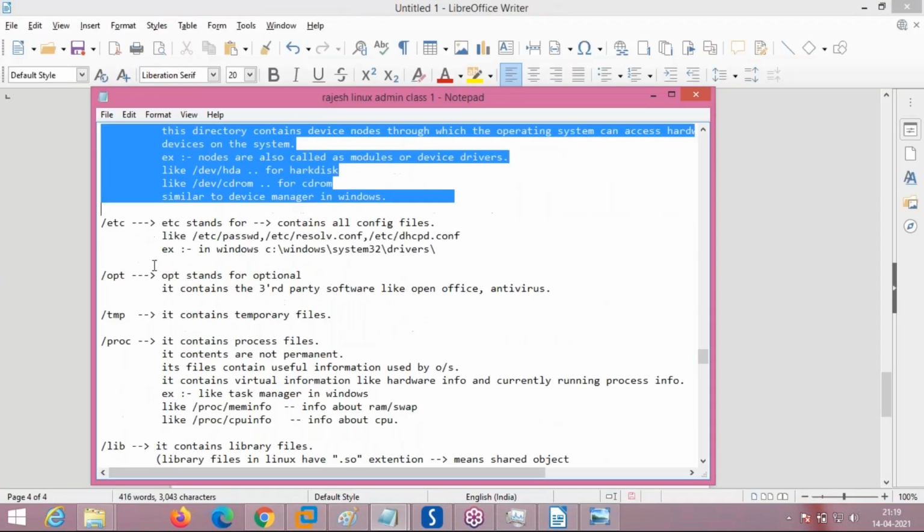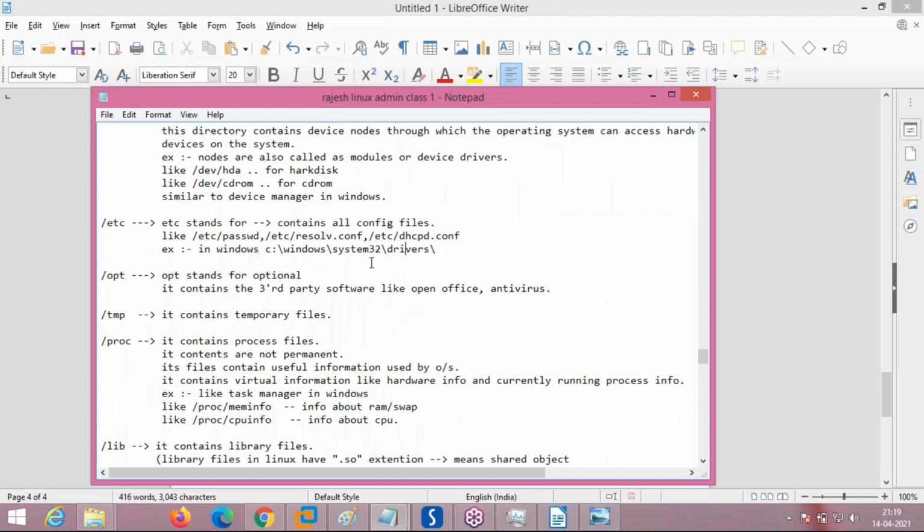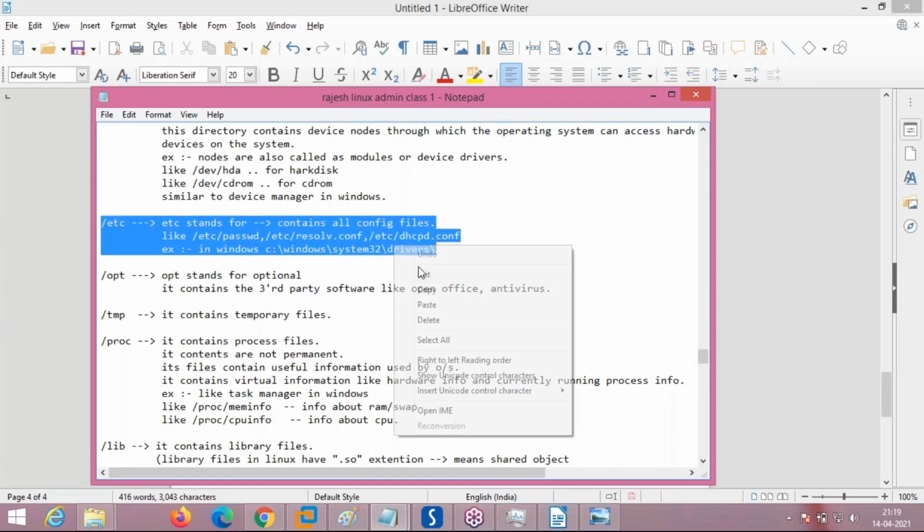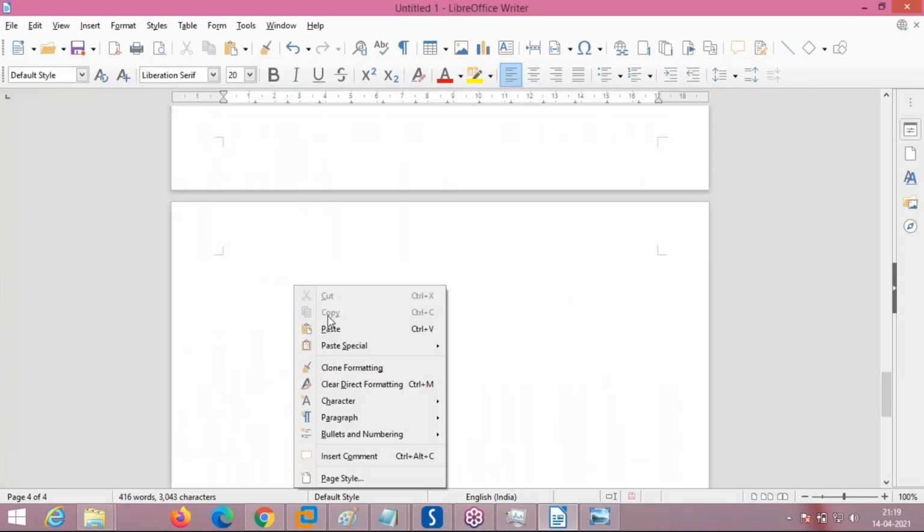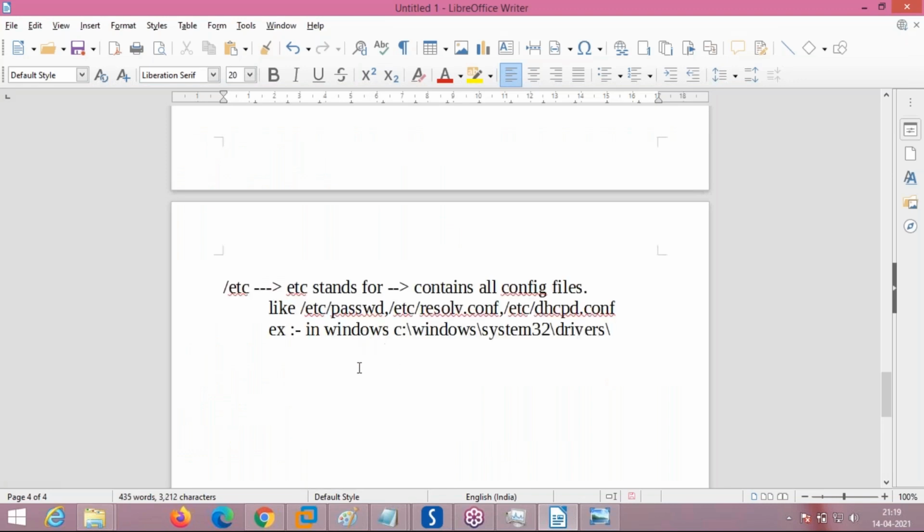Next we will see the etc directory. What is the purpose of this etc directory? etc stands for etcetera. All the configuration files, different application configuration files, whether it is DHCP, DNS, file paths, user and group password files, are placed in etc. All the configuration files are by default placed in the etc directory.